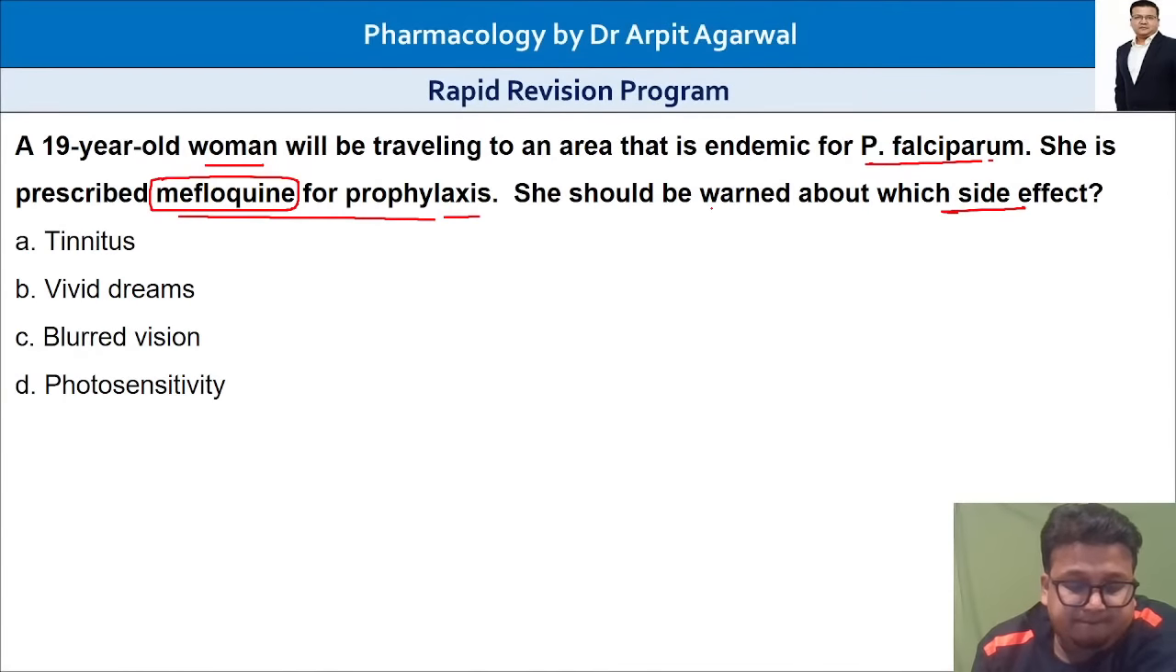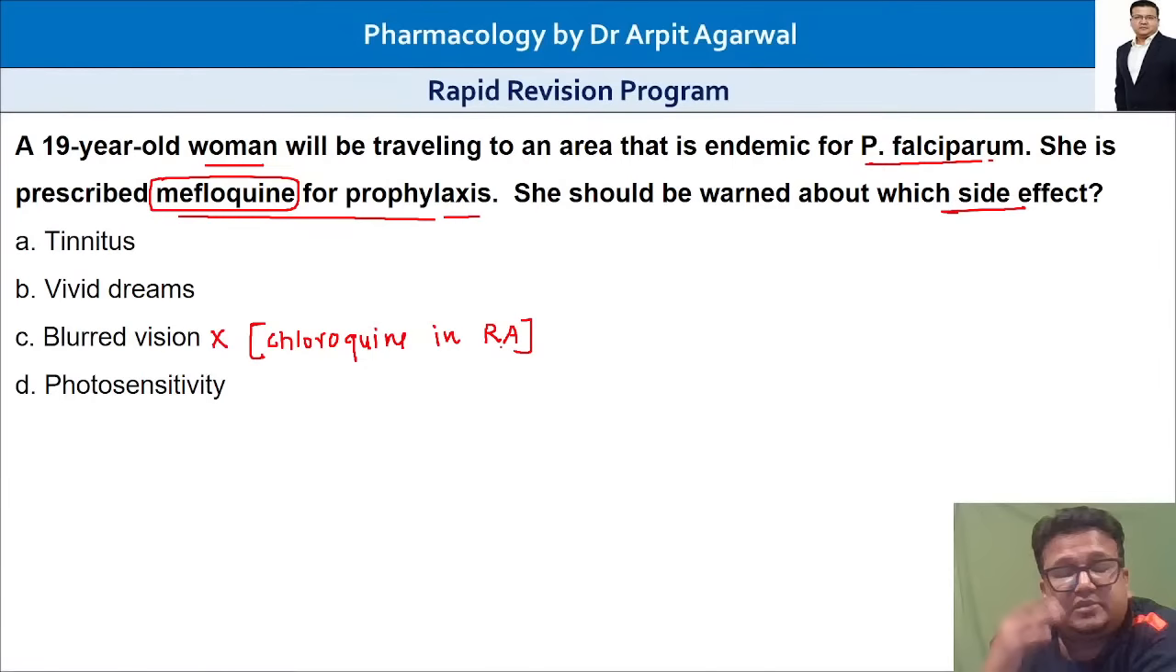So everybody says C, blurring of vision. Blurring of vision is not the answer. Maybe chloroquine. Chloroquine, if given for rheumatoid arthritis, may cause retinopathy that can cause blurring of vision. But here we are talking of mefloquine. So remember mefloquine, what you have to remember are the neuropsychiatric side effects, neural and psychiatric.